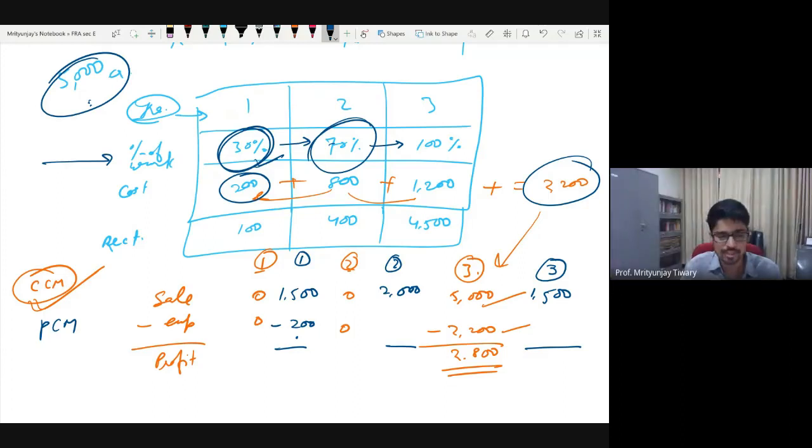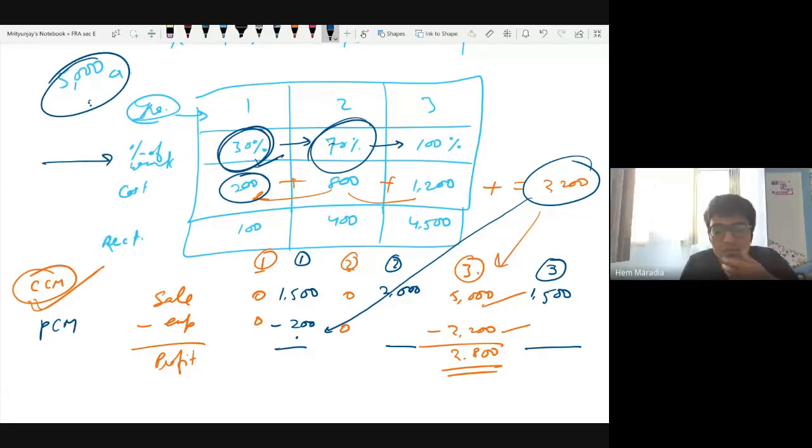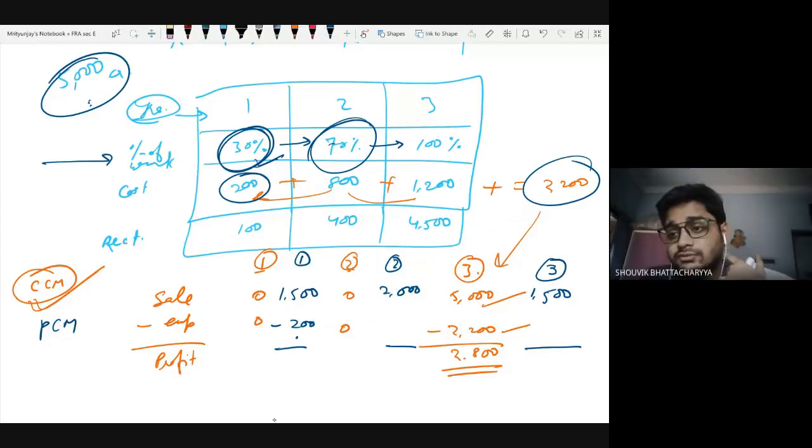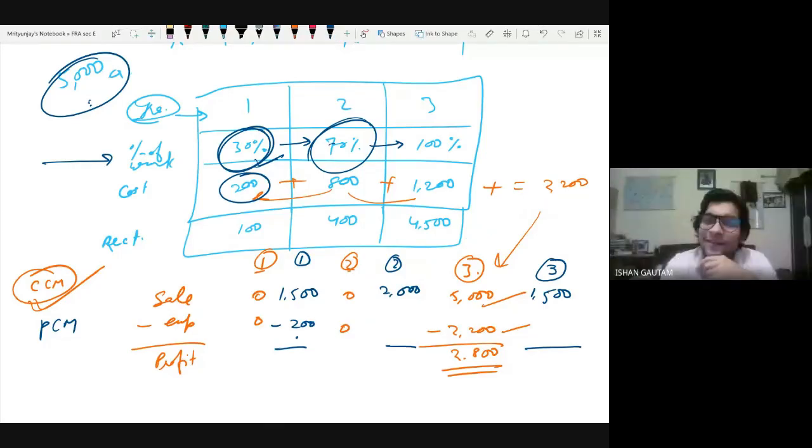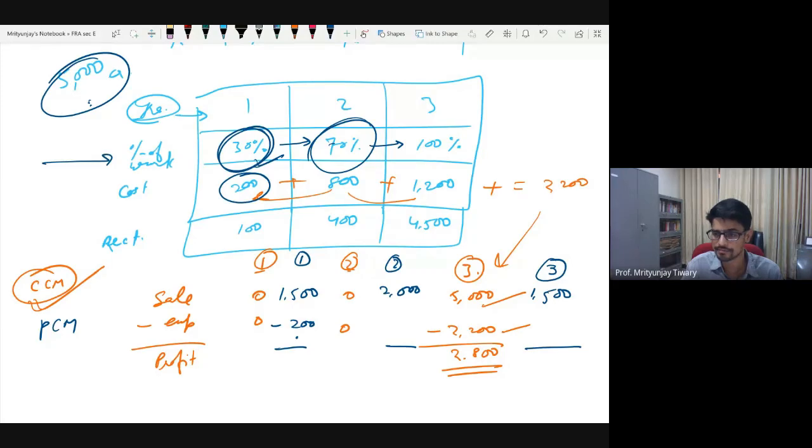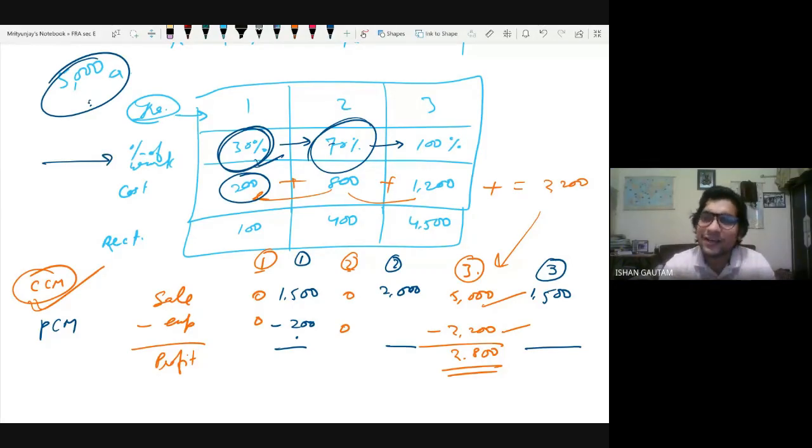Let me repeat the question for the rest of the class so that you understand what I am talking about. When I am writing the revenue, I am writing 30%. Should I not match it by my matching concept and say that 30% of cost should also be here? Sir, costs are variable. Sir, in this we take a pessimistic approach. Pessimistic, okay. So whichever is higher? If the cost is realized, then we should take it rather than deferring it.